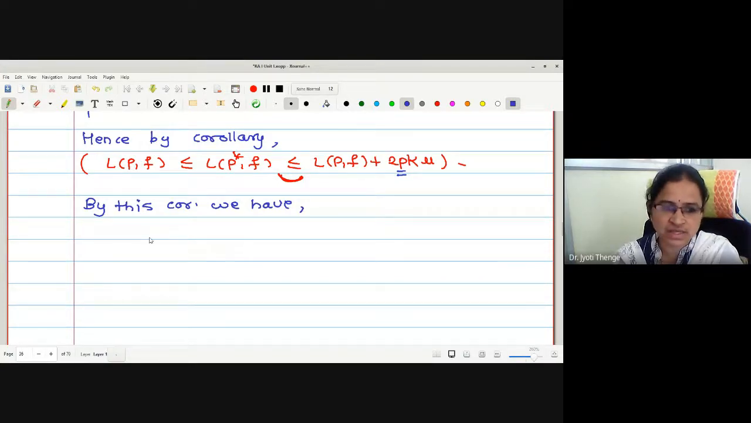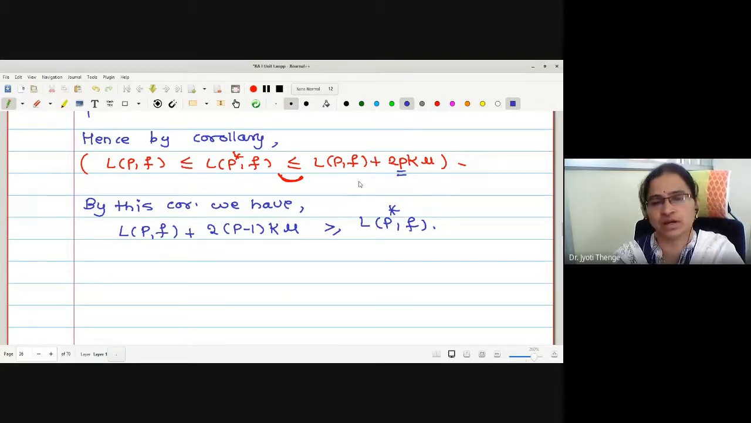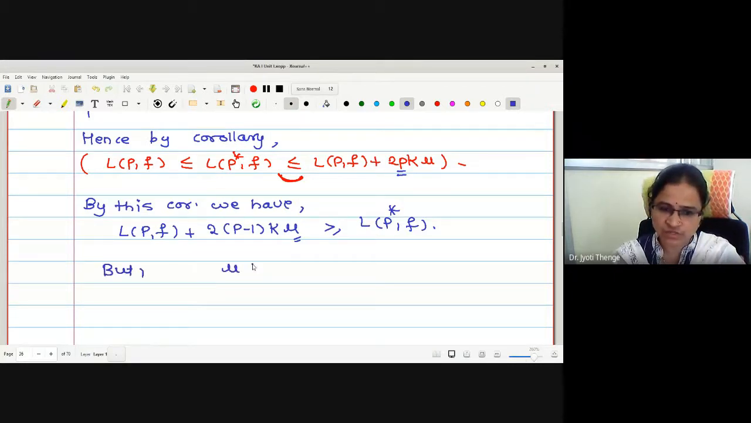So let me write this as LPF plus 2 times p minus 1 k mu greater than LP star F. Is that okay? I have just flipped the equation. Now one should replace this mu by delta. But to replace this, we should have a relation. What is the relation we know? Mu less than delta. Correct now? Or I can write delta greater than mu.